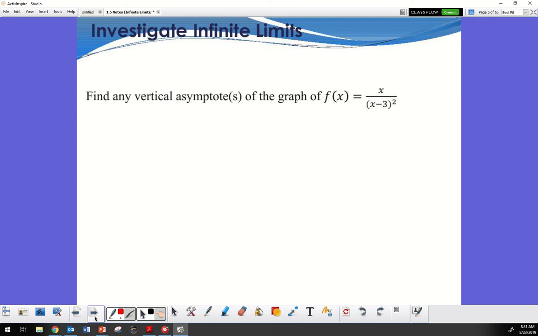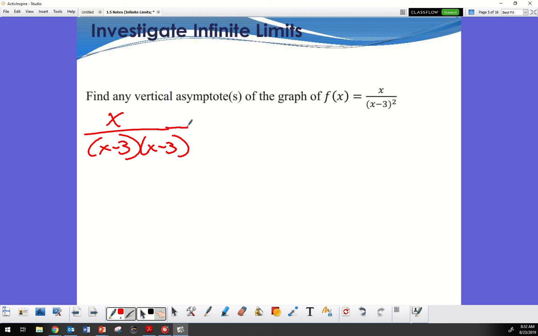So what am I not allowed to have here? 0 in the denominator. There we go. I cannot have 0 in the denominator. So now that means it's going to turn into x over x minus 3, x minus 3. I'm just expanding it. Okay?